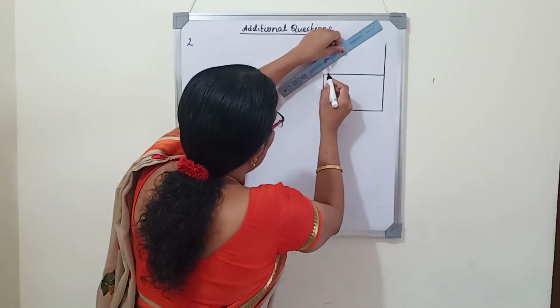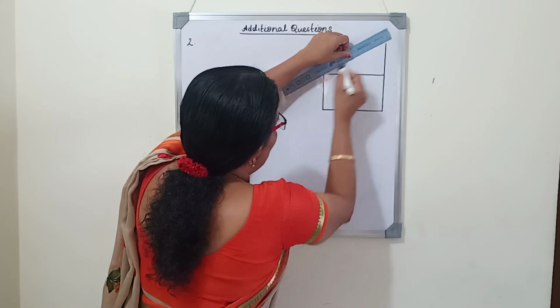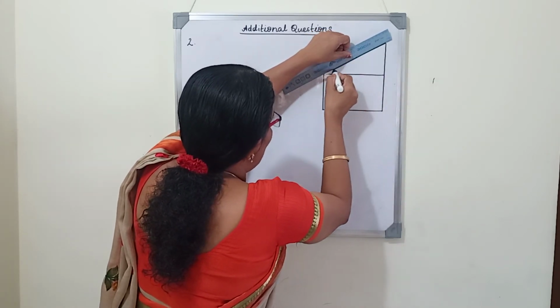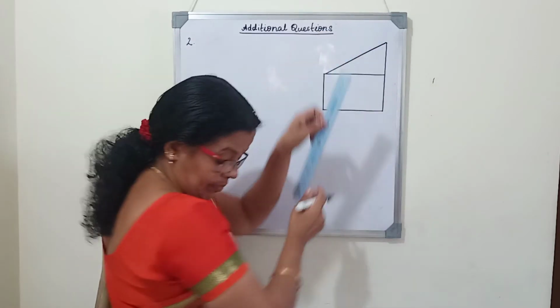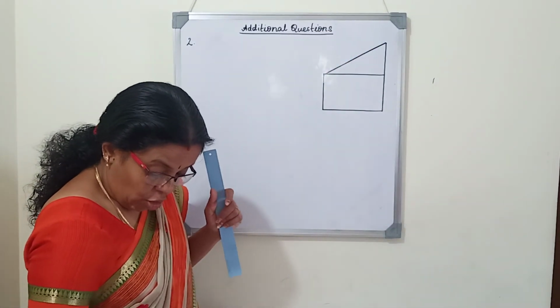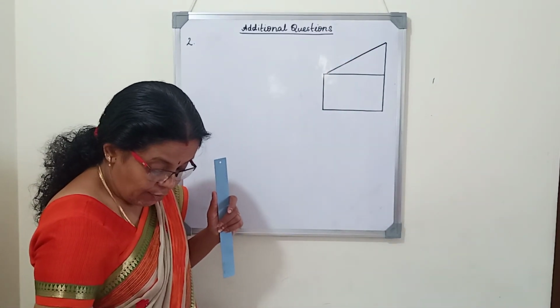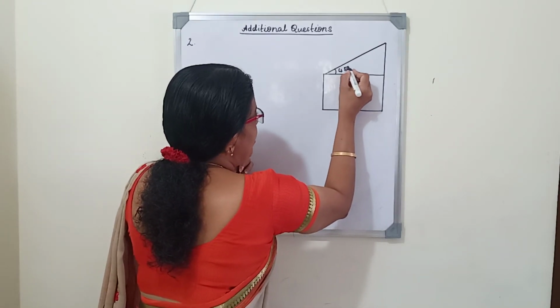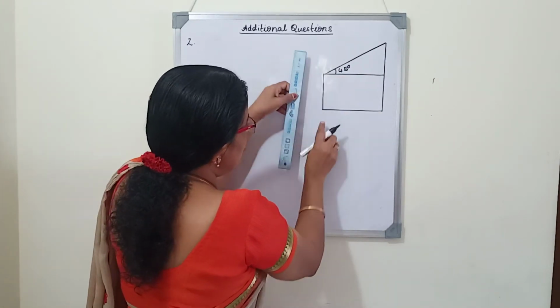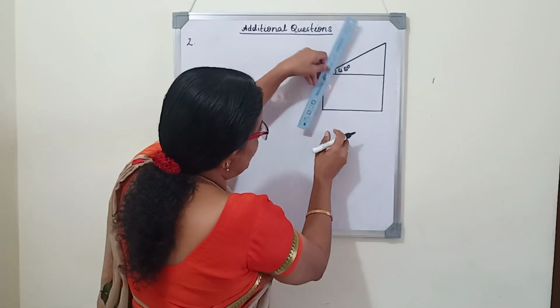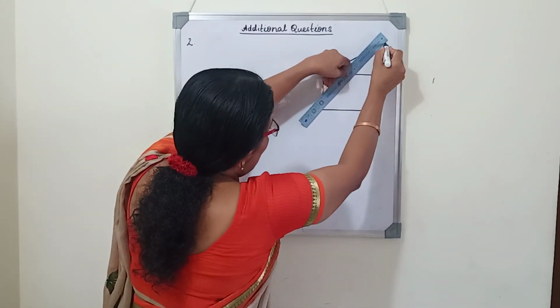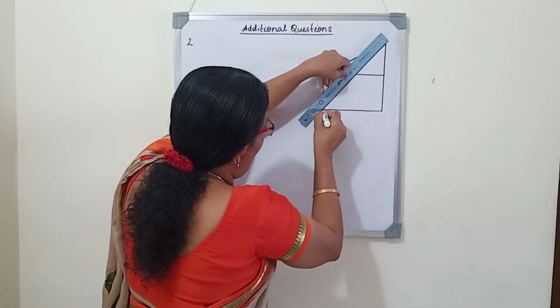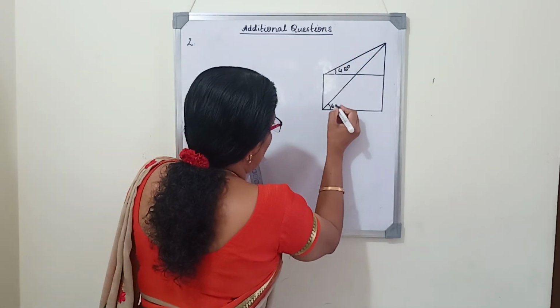Now first of all, a person is looking from the top of the building at the top of the cliff. So how much is the angle? Top and bottom of a building are 45 and 60. So first top 45 degree, and the same person is looking from the bottom of the building at the top of the cliff. So here angle of elevation is 60 degree.